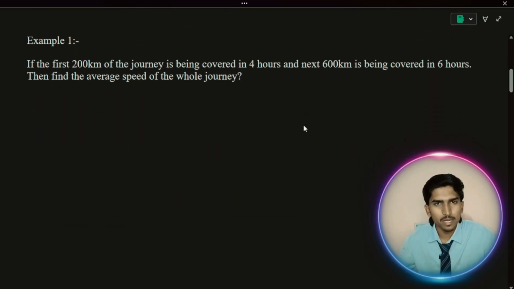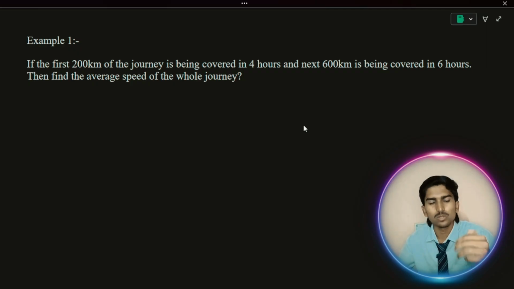I'm going to explain this concept with the help of examples, because I want you to understand this concept clearly. So we go through the examples. First one: if the first 200 kilometers of the journey is covered in 4 hours and the next 600 kilometers is covered in 6 hours, then find the average speed of the whole journey.